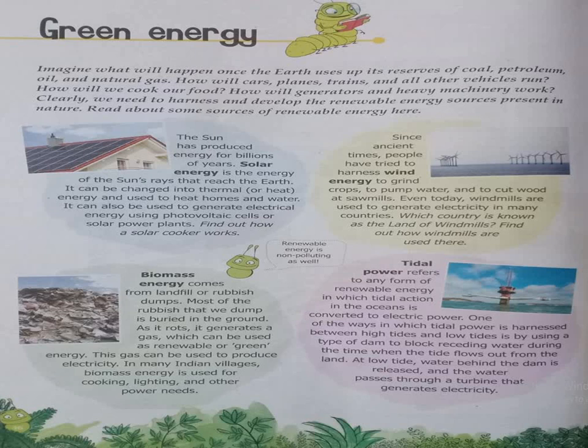So basically the energy is divided into two different parts. The very first one is the renewable energy and the second one is the non-renewable energy. Renewable energy is something which can be renewed, फिर से आ सकती है, but non-renewable energy is something which is going to finish one day, जो एक दिन खत्म हो जाएगी, जिसको हम renew नहीं कर सकते हैं. For example, coal, petroleum, oil and natural gas.